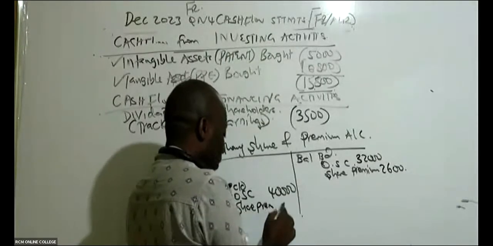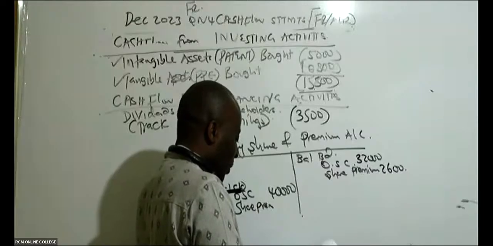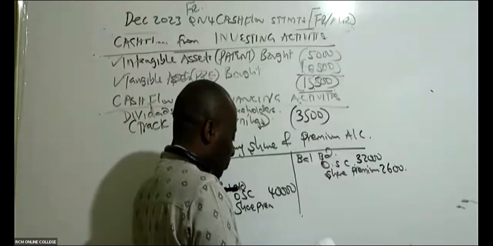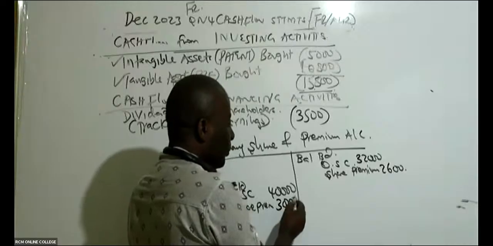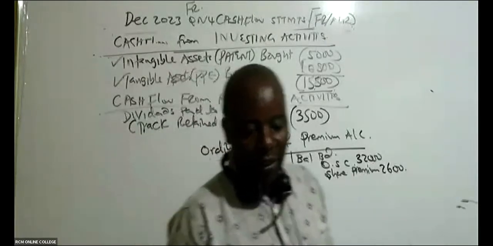And then we have share premium. What do we have here? Share premium, ladies and gentlemen. We have 3,000. All right.